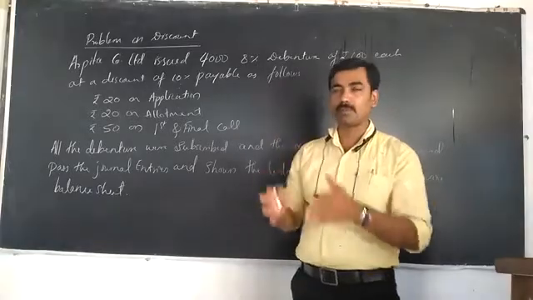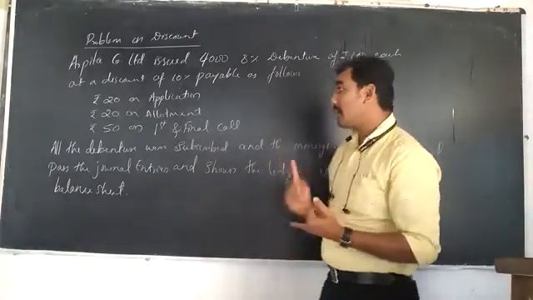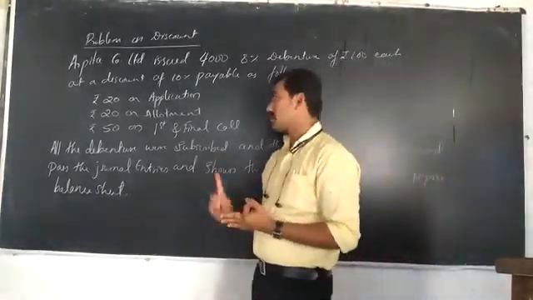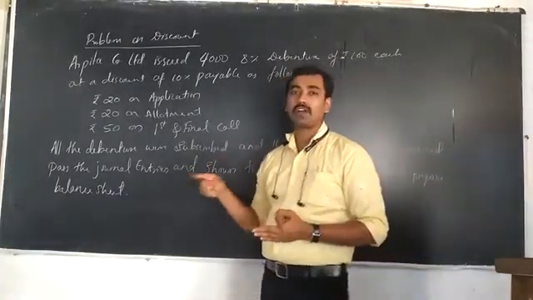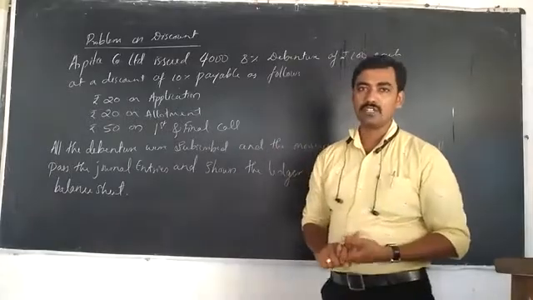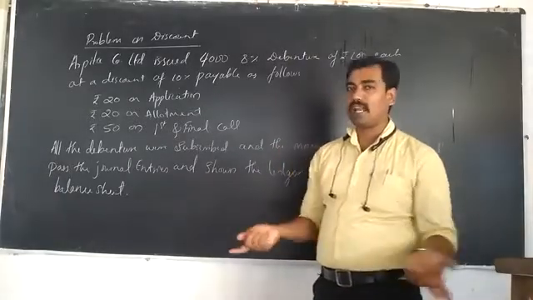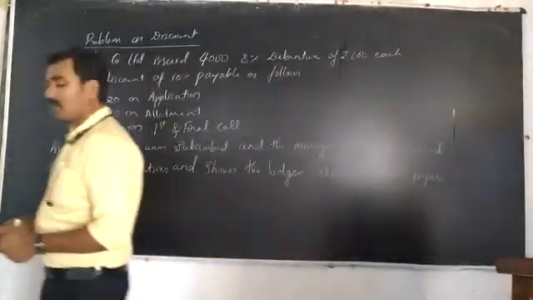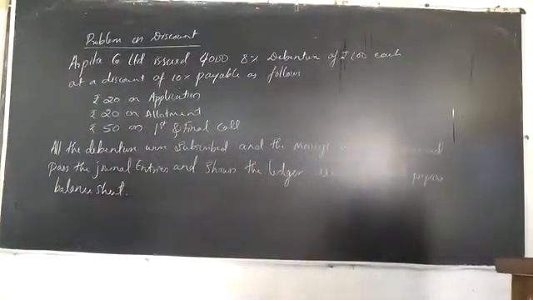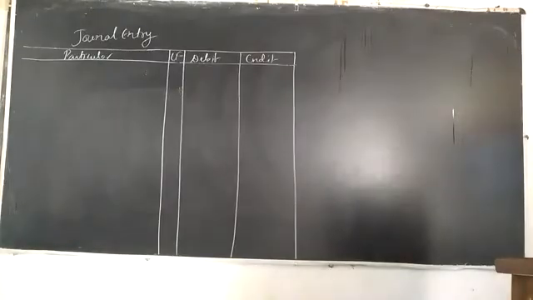After that, we have to prepare the ledger entries of the application account, allotment account, discount on issue of debenture account, debenture account, and first and final call account. After that, the bank or cash account. Then we prepare the balance sheet. So this is the solution for the particular problem. Okay, now we are going to prepare the journal entries for the particular problem. Now, this is the format of the journal entry.